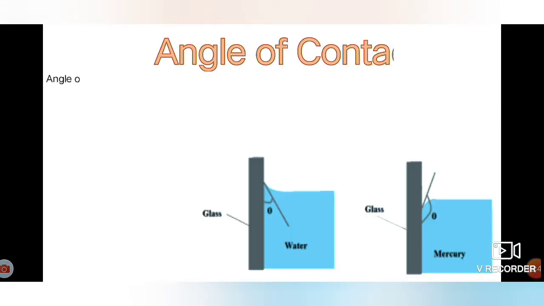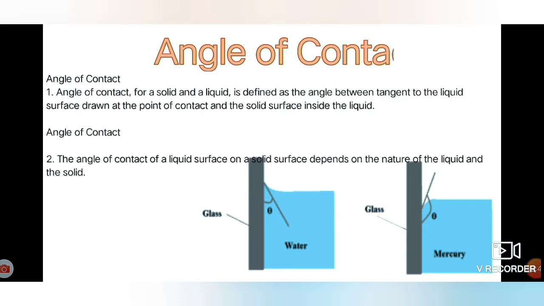Next topic is angle of contact. Let us define what is angle of contact. See the diagram. In this diagram, the liquid in contact with the wall of a container is shown. Different liquid surfaces have different shapes, may be convex or concave.